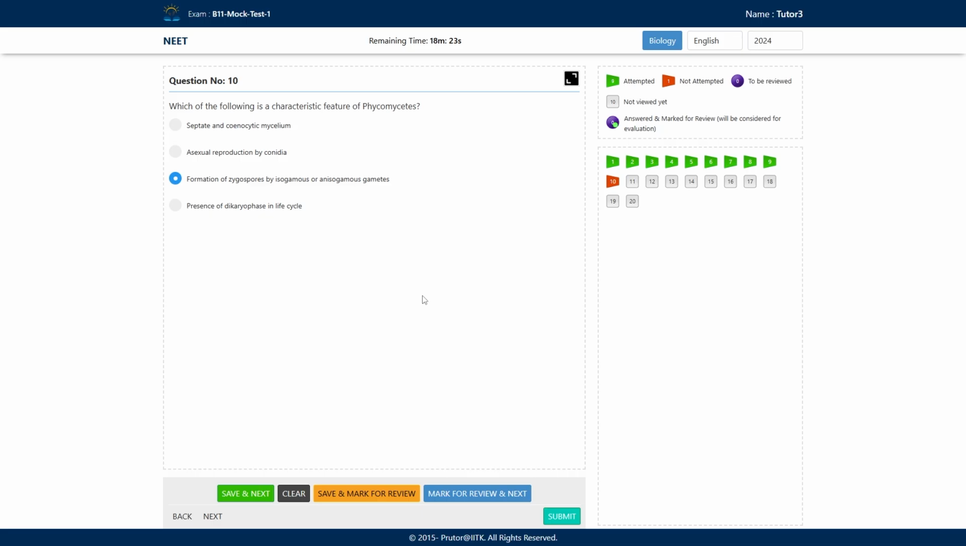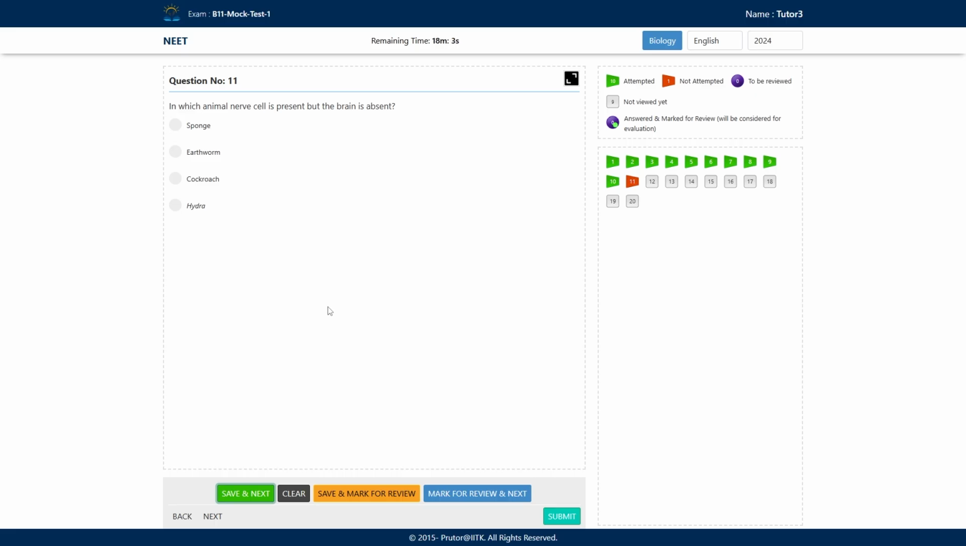Presence of dikaryophase in the life cycle. Phycomycetes do not form any dikaryophase in their life cycle. This is not a characteristic of the Phycomycetes. So we will opt for option C as the correct one, right? And save and move to our next question.